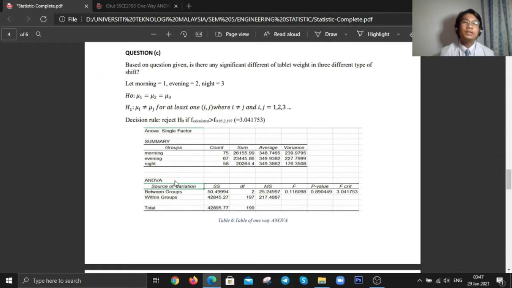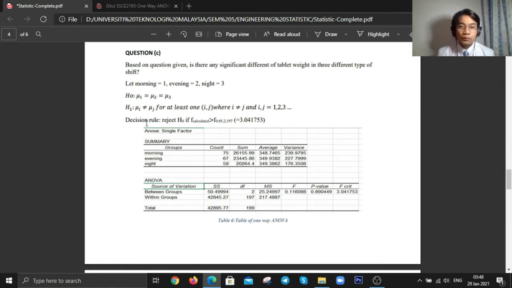For question C, we are going to use one-way ANOVA. We must generate our hypothesis statement by letting morning equal to 1, evening equal to 2, night equal to 3. Under the H null, mu1, mu2, mu3 are equal, while H1, mu_i is not equal to mu_j for at least one ij. Our decision rule is to reject H0 if F calculated is greater than F critical.